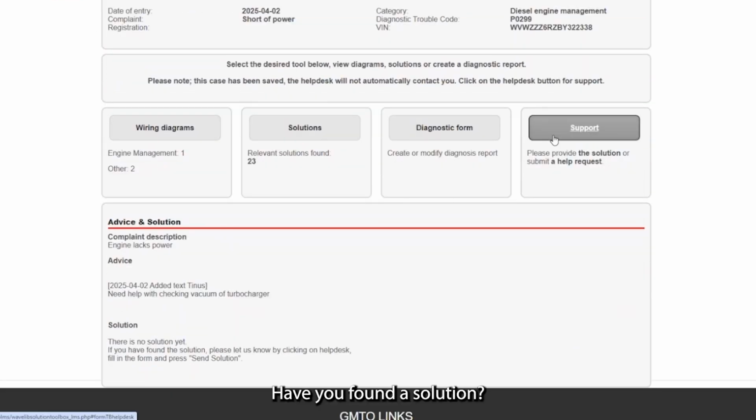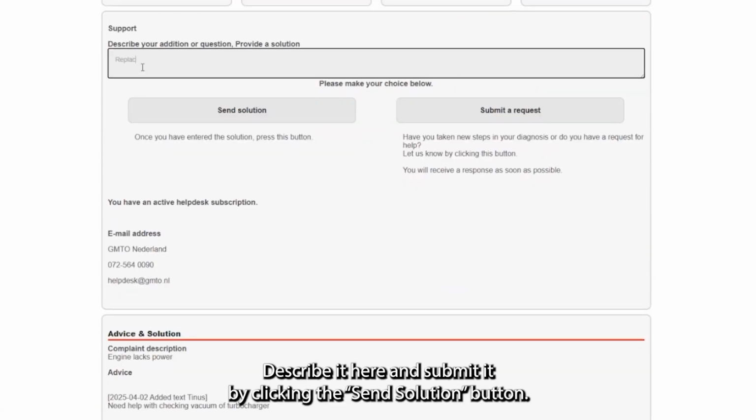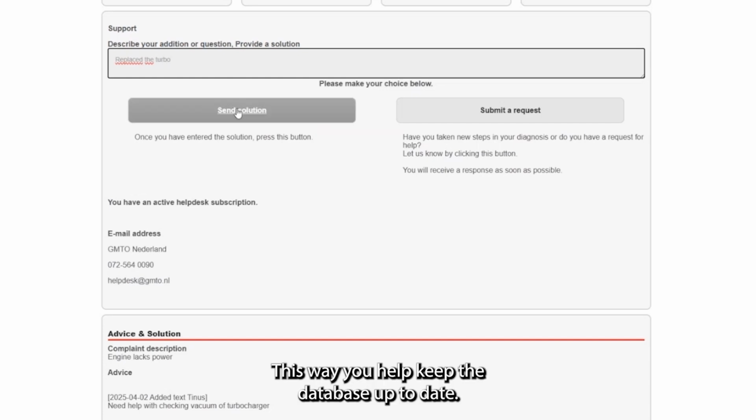Have you found a solution? Describe it here and submit it by clicking the Send Solution button. This way, you help keep the database up to date.